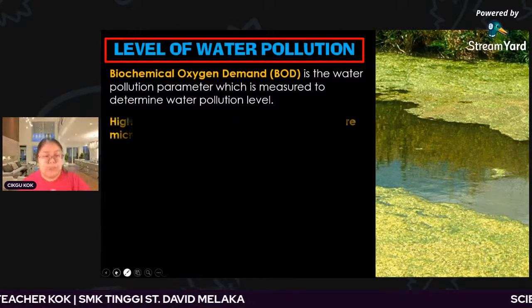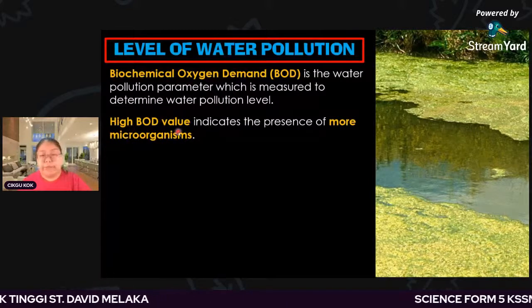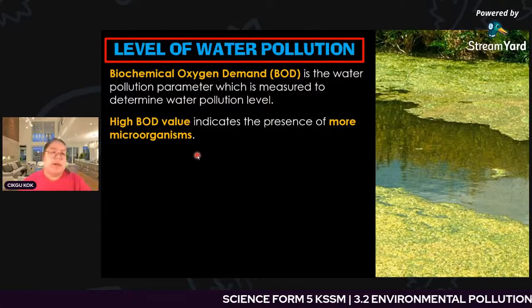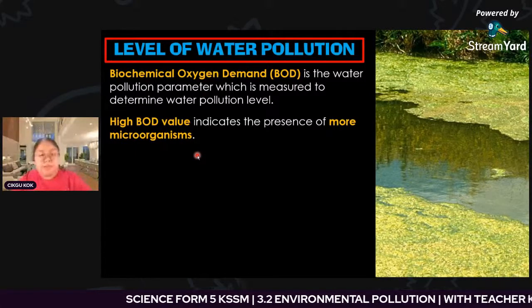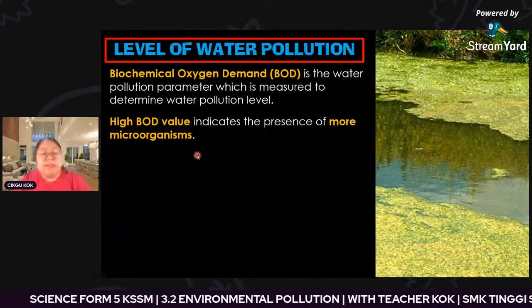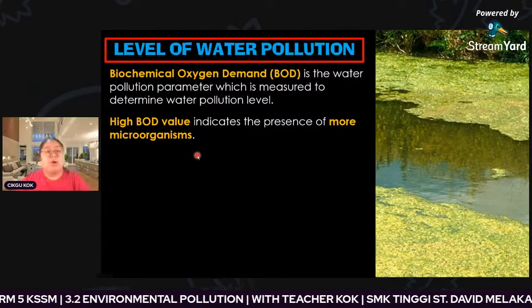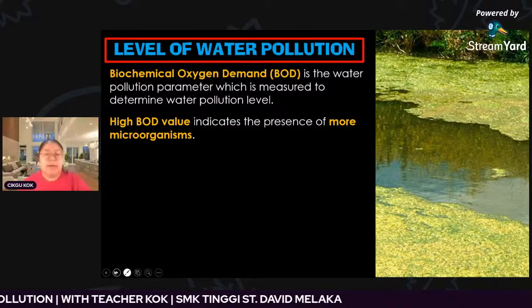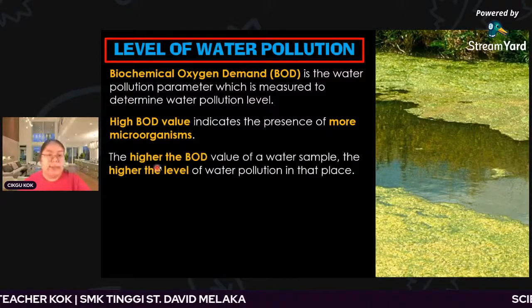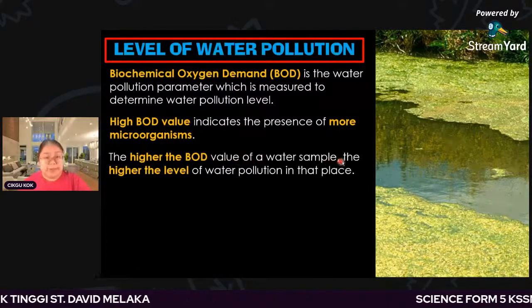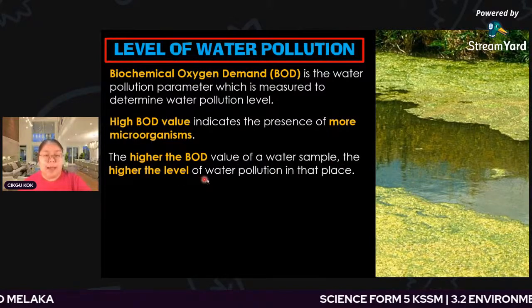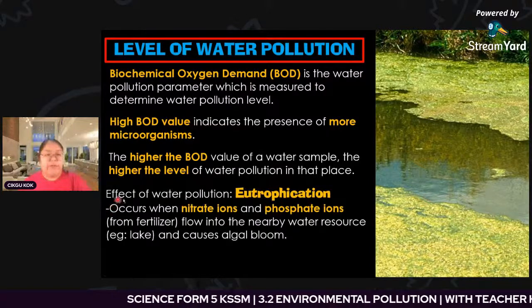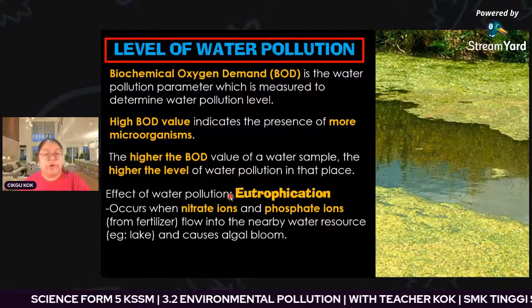Okay, how to determine? A high BOD value indicates the presence of more microorganisms. So if there are more microorganisms, that means it is a high pollution situation. So when BOD is high, the pollution should be higher. Okay, continuing to explain, the higher the BOD value of the water sample, the higher the level of water pollution.